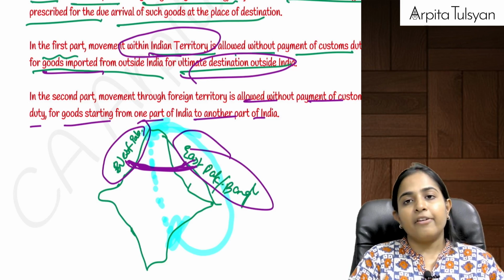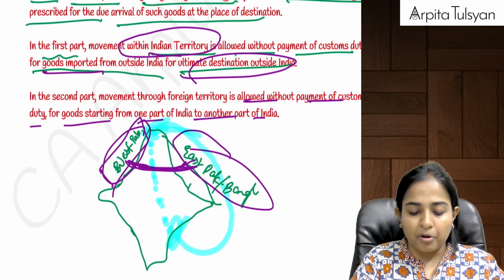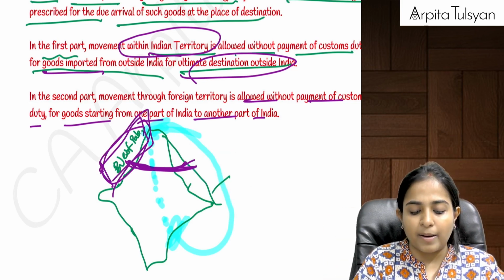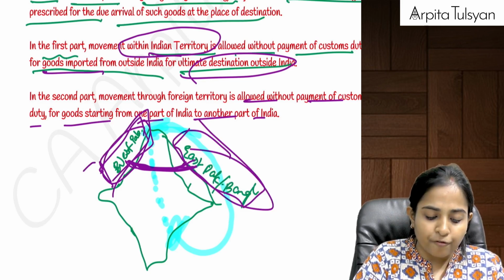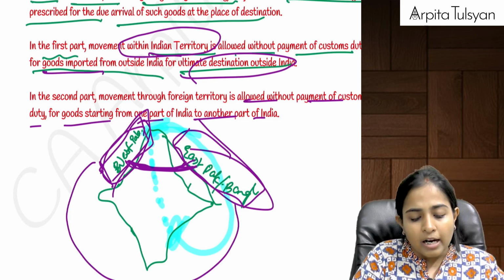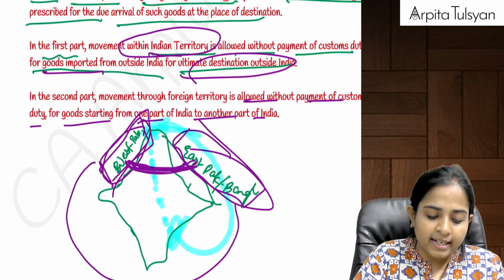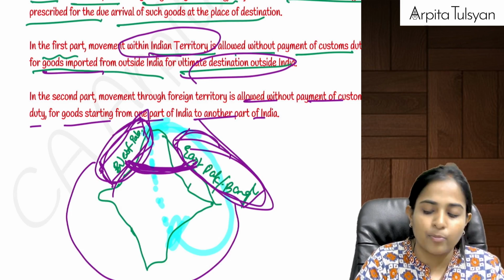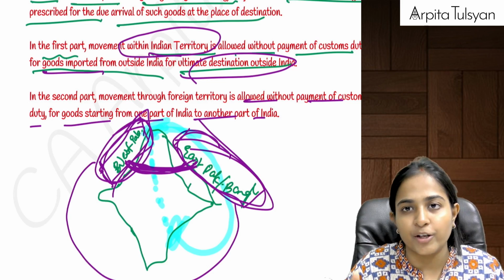Now, let's say from West Pakistan, they were talking about the time before partition, from West Pakistan to East Pakistan, that is Bangladesh, if they wanted to transport any goods, then instead of going around, they used India for the purpose of transportation. So the origin was outside India, the destination is also outside India, so this transportation can be allowed without payment of duty, no problem in that.